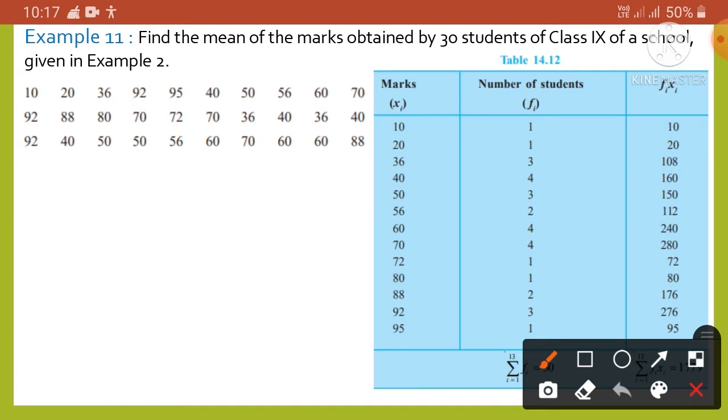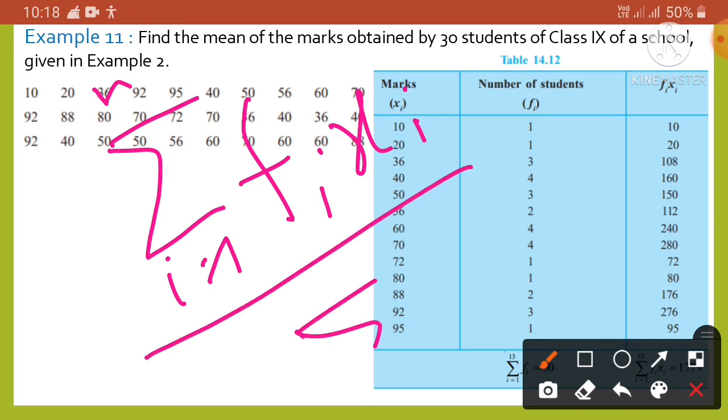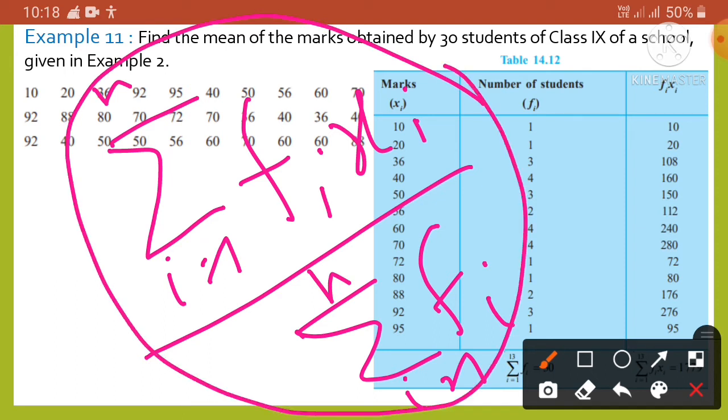So for ungrouped frequency distribution we may use this formula: summation fi xi, i from 1 to n, divided by summation fi, i from 1 to n.